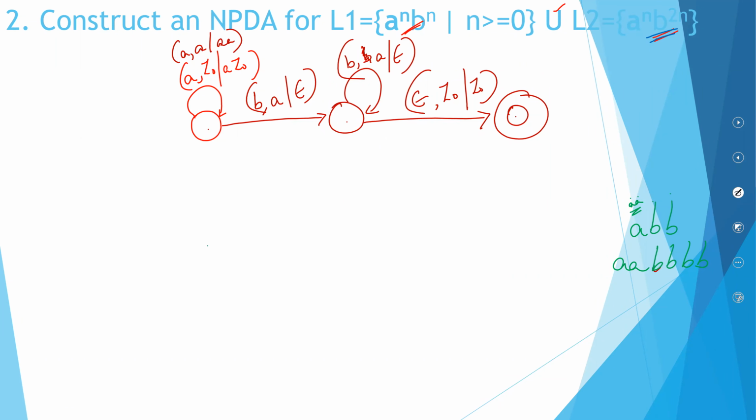Okay, so I'll have an initial state. I am encountering my first A, with Z0 on top.